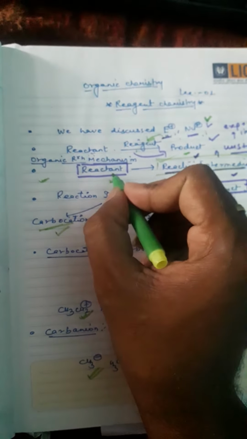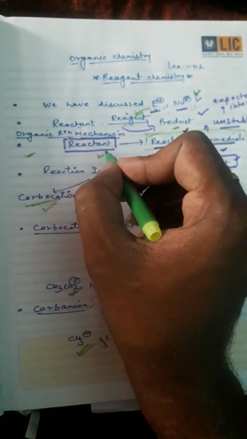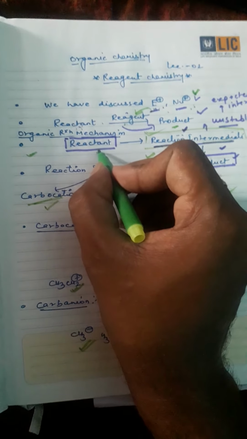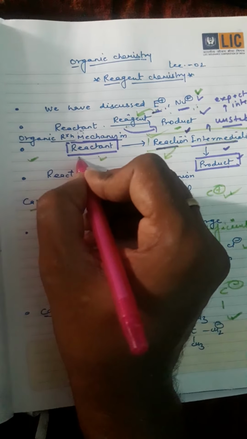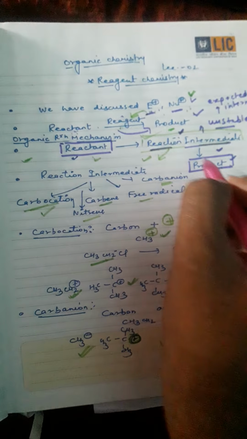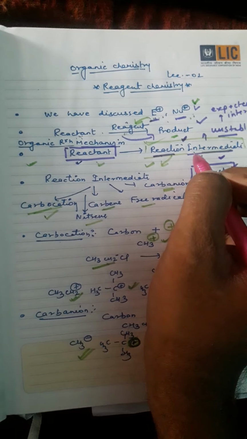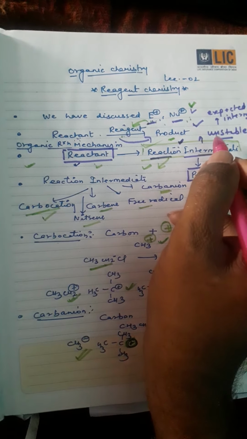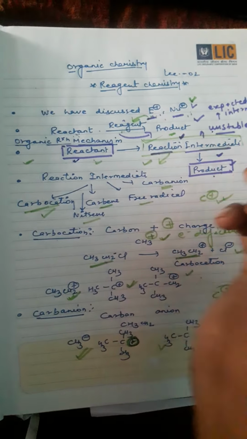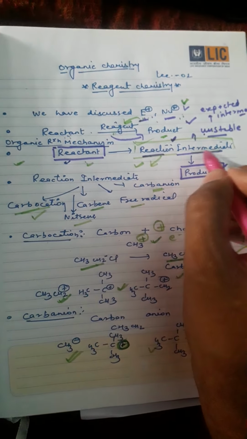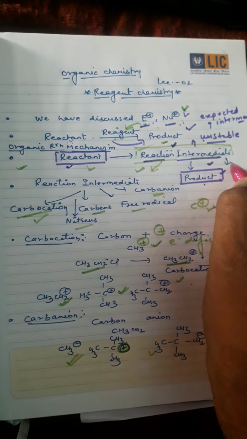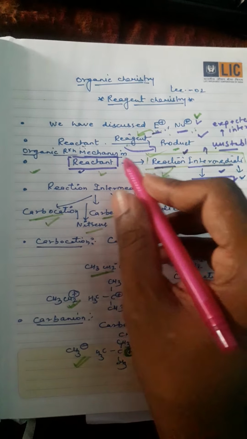The third point: this is the reactant. In any reaction, the reactant with the help of a reagent is converted into product. That is the basic concept, but in between a reaction intermediate will form. This reaction intermediate is very unstable, and when it forms, it is easily converted to products. So that is the third point.